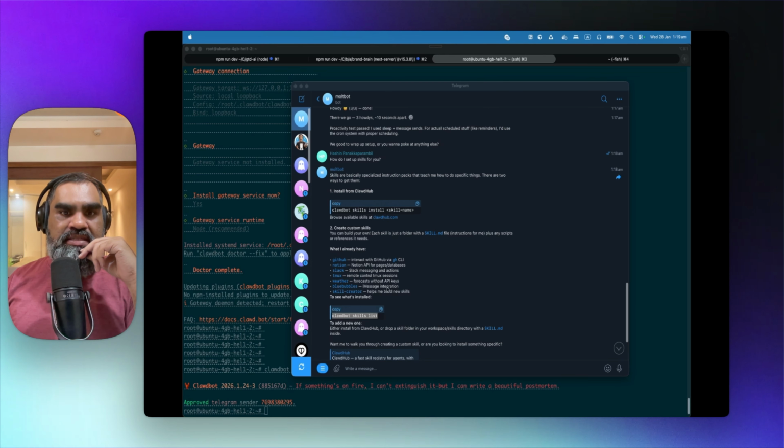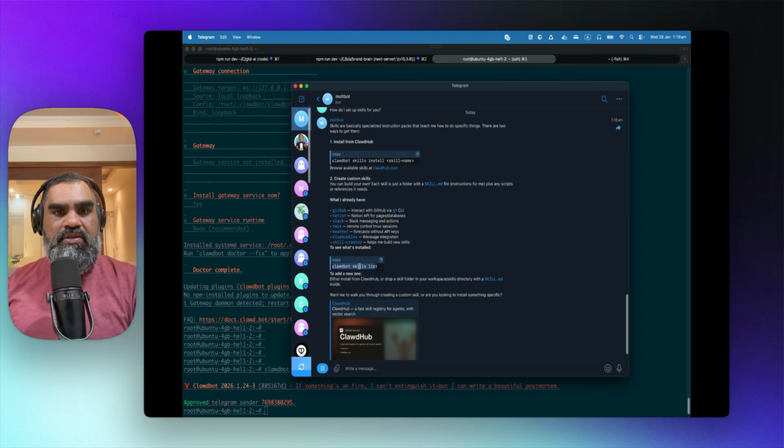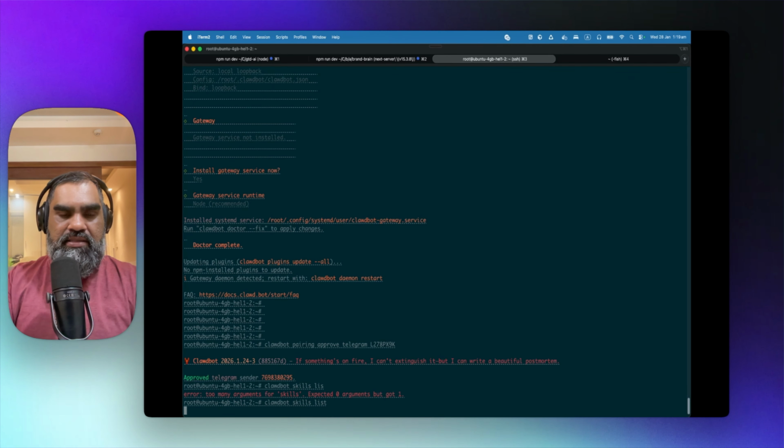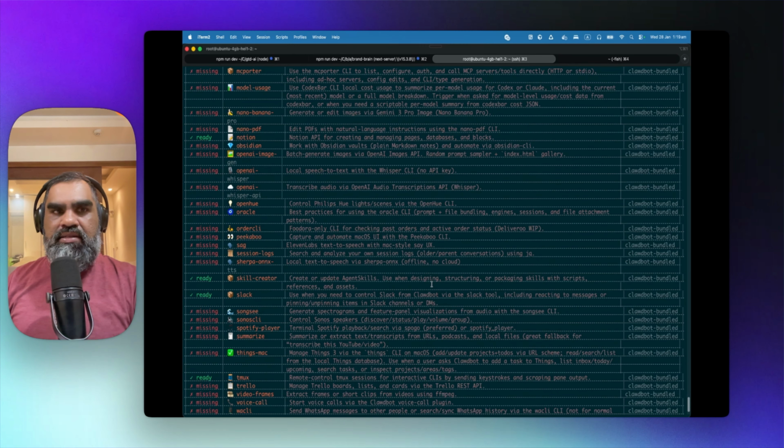To see what's installed: Weather, BlueBubbles, iMessage integration. Oh, I'm on Ubuntu, so that won't work. Slack, Tmux, remote control for Tmux sessions. I don't know really what that is. So let's fire off Clawdbot skills list here. So Clawdbot skills list. Oh, that's a lot actually.